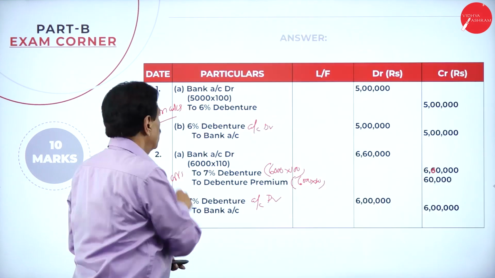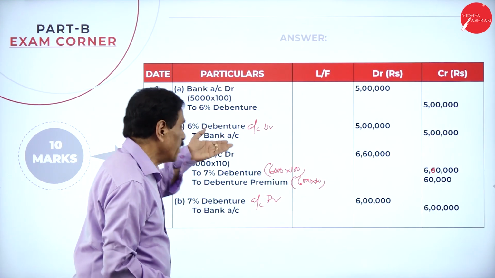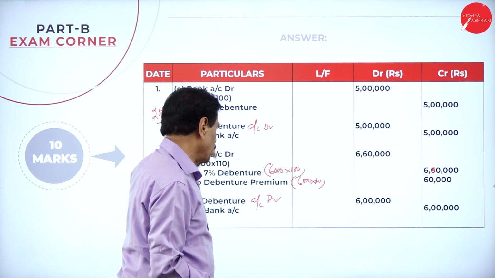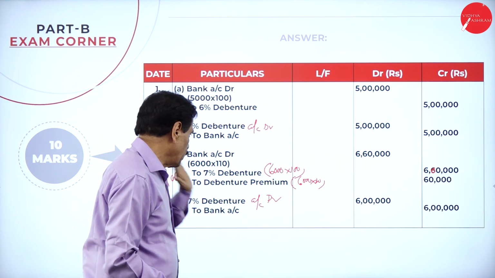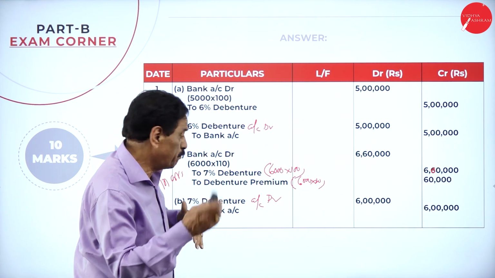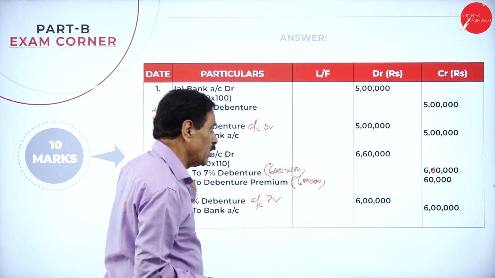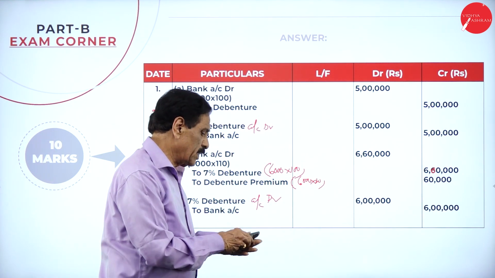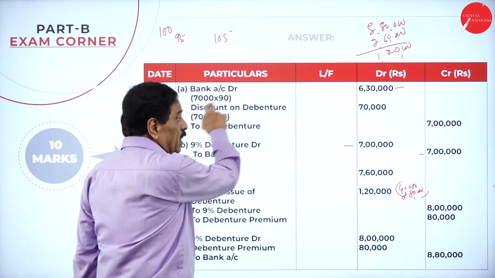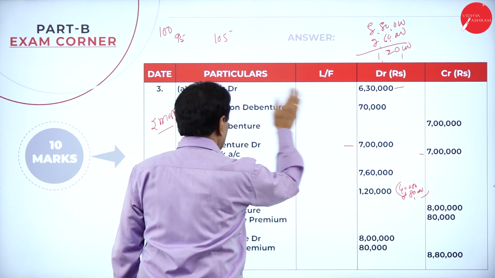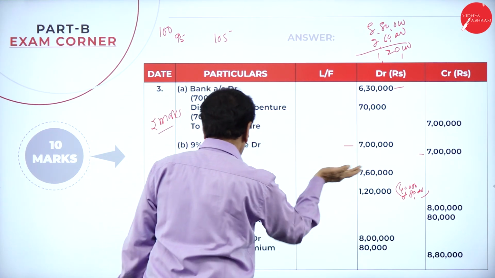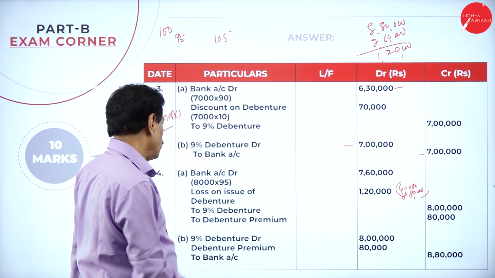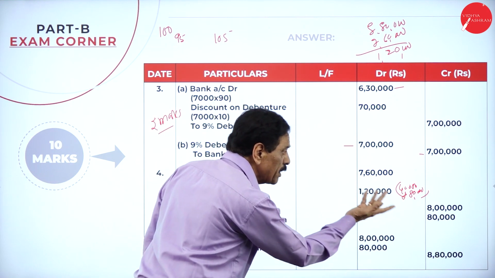First, here issued at par, redeemable at par: bank account debit to debenture account; debenture account debit to bank account. Issued at a premium, paid at par: bank account debit to debenture account, to debenture premium account; debenture account debit to bank account. Then issued at a discount: bank account debit, discount account debit to debenture account; paid at par, debenture account debit to bank account. Last one, issued at a discount, redeemable at premium.